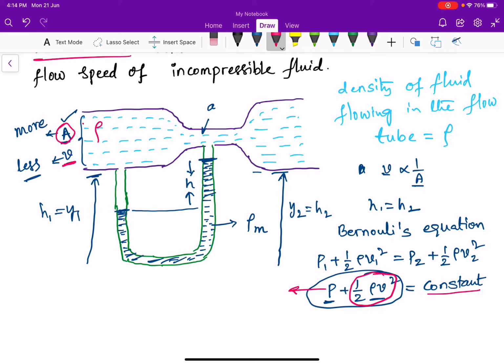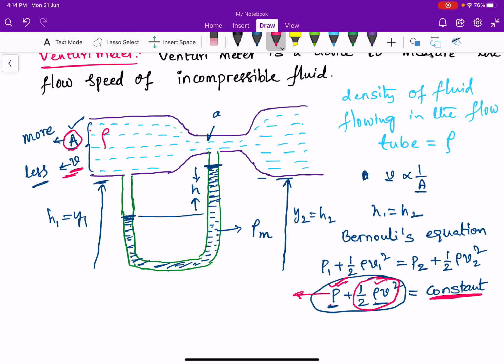If velocity is less, the half rho V square term will be less. But total P plus half rho V square must be constant always. In order to compensate the constant value, P should be more, as the half rho V square term is less at this point. So P will be more at this point.